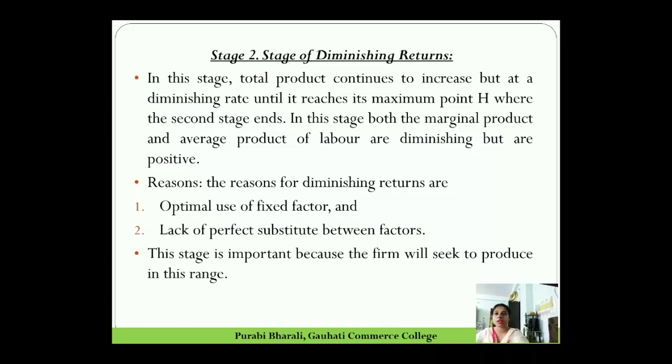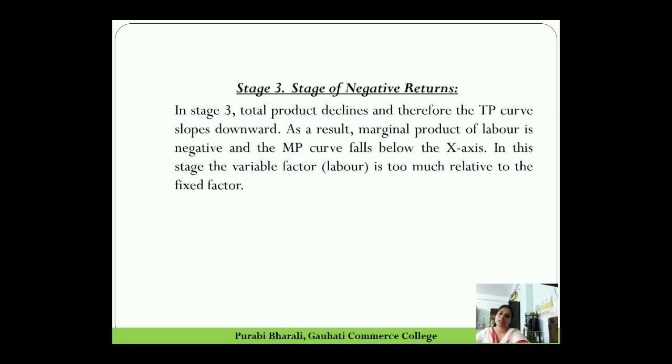So diminishing returns occurs due to optimal use of fixed factor and lack of perfect substitute between factors. So this stage is very crucial, because as I said, all firms like to produce at this stage. And the third stage is very simple, stage of negative returns.